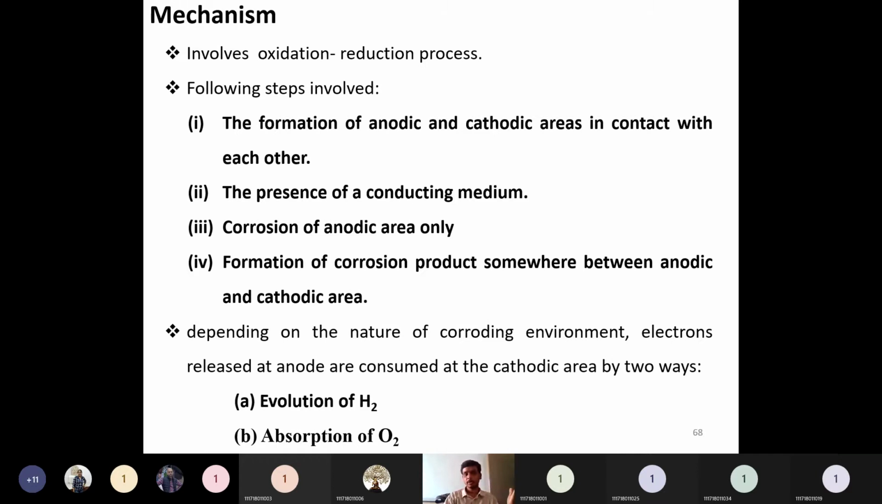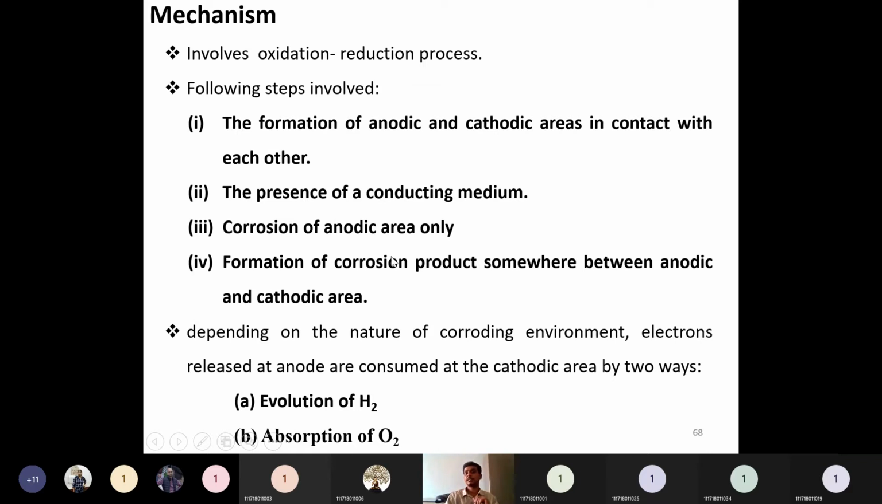Whatever electron the anode loses has to be gained by the cathode. When that is gained, the corrosion product will form somewhere in between the anode and cathode, not completely on the anode, not completely on the cathode. The corrosion product, like an oxide, will form in between the anodic and cathodic areas. So these are the four steps to occur in wet corrosion.